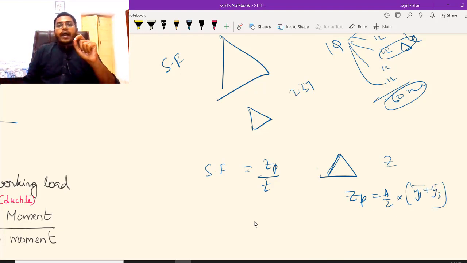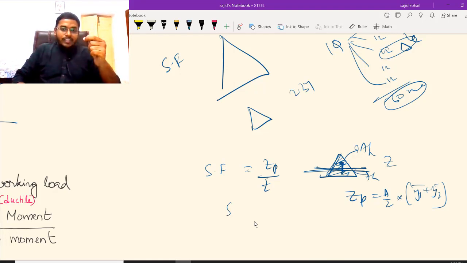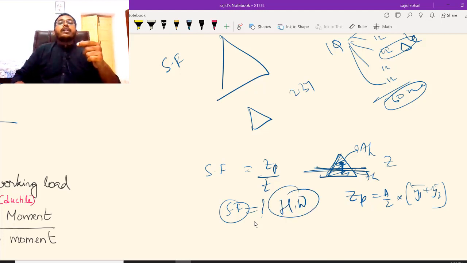You know it divides the area into 2 parts. This is A/2, this is A/2, right? So first calculate where the line is cutting, calculate this y1 bar and y2 bar, and try to solve it. This is your homework, a very important question. Even if you are solving it, well and good. If you are not, in the next module I am going to start the video by solving this question, the shape factor of a triangle.